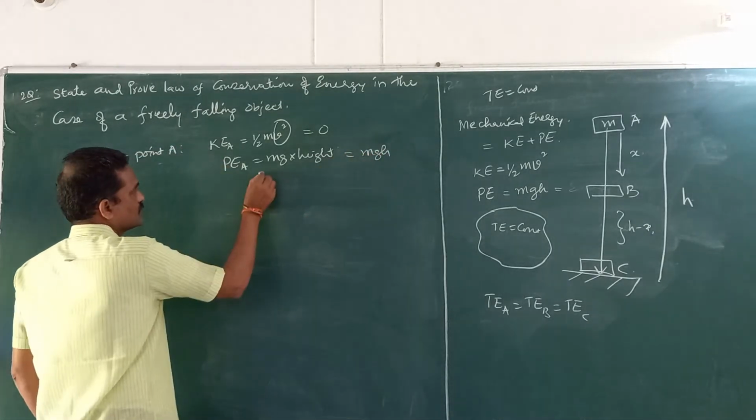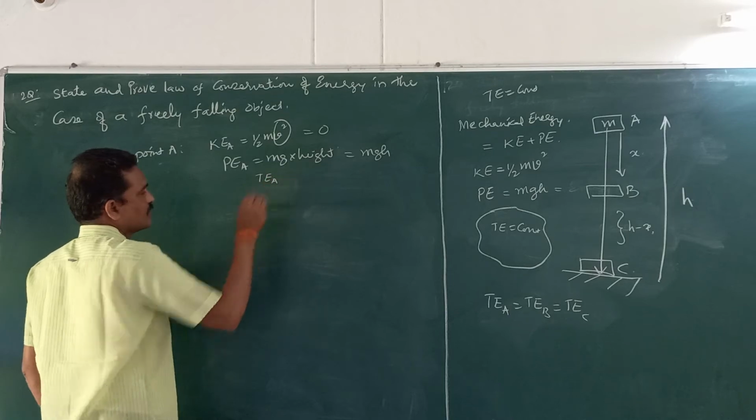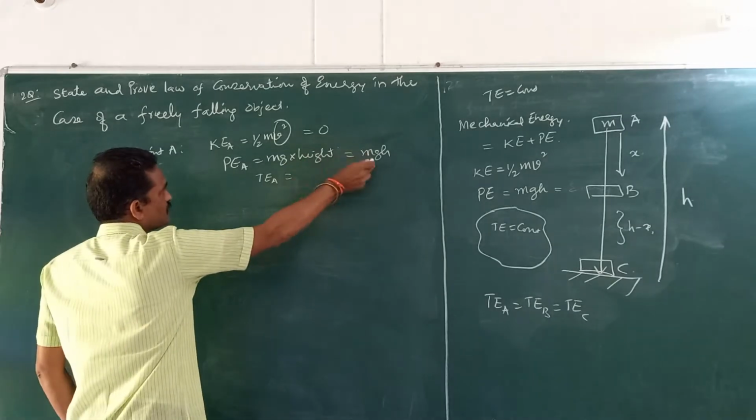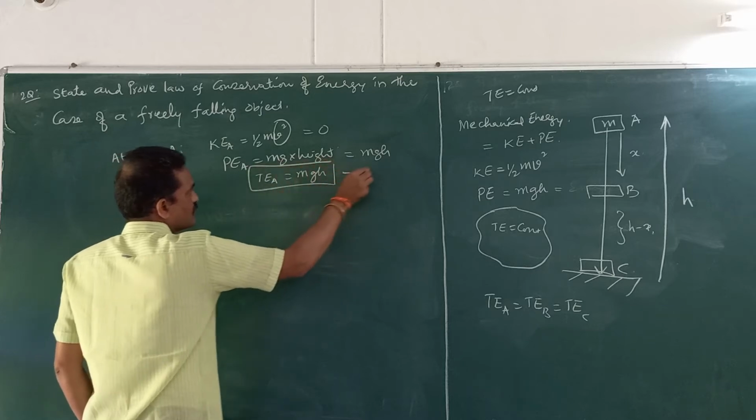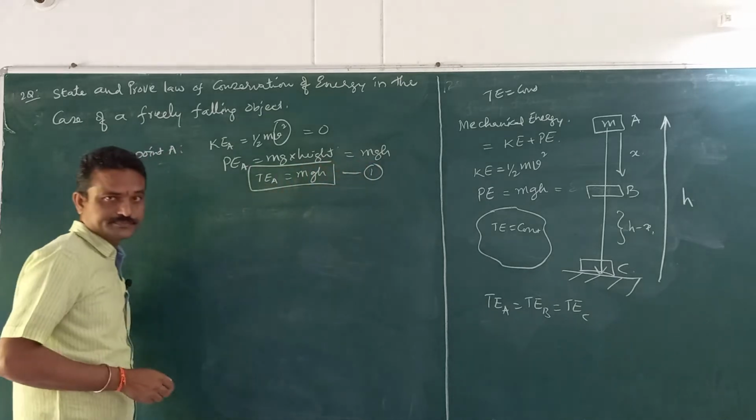Now what is the total mechanical energy at point A? It's simply the sum of 0 and mgh. It comes out to be mgh. This is equation 1. Up to this you will get 2 marks.